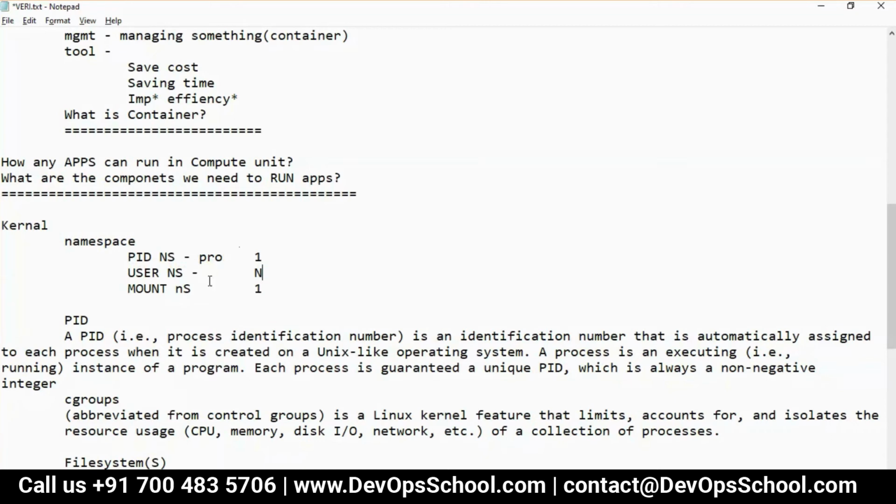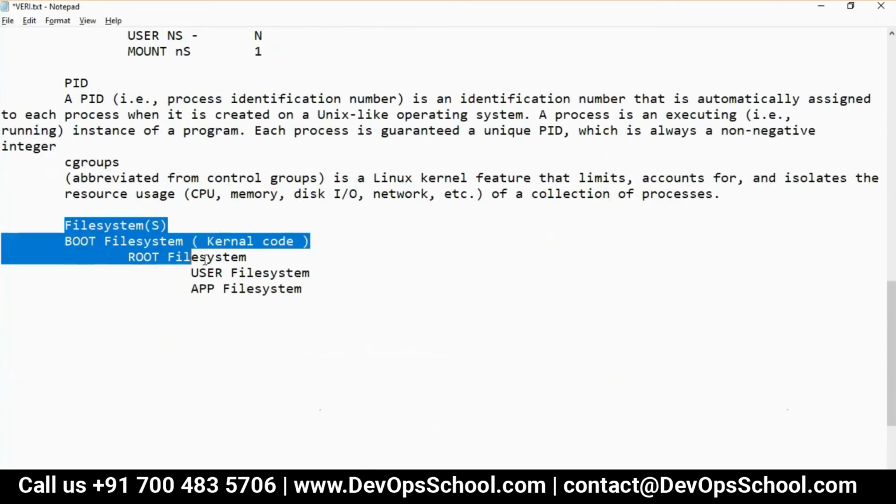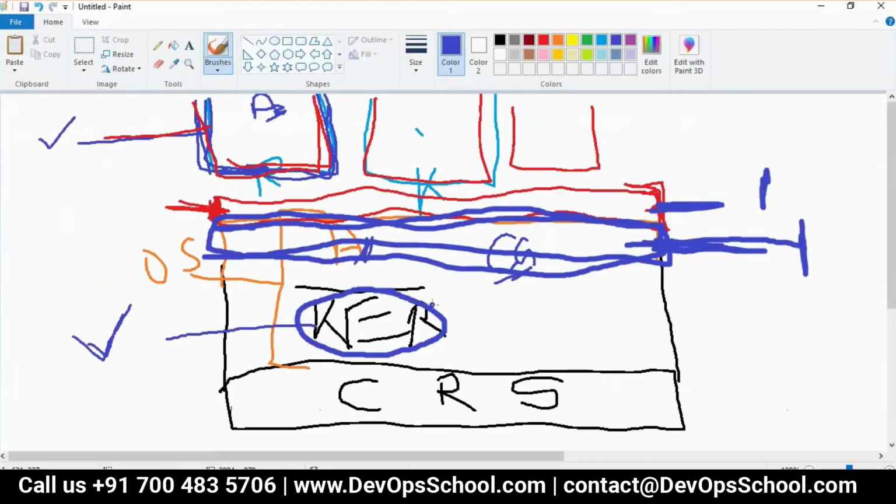Guys, now when we run, see that very simple thing. When you boot up the system, basically the kernel gets loaded in the RAM. Then we get one mount attached. When I say mount, understand this: file system attached to your compute unit. One PID gets attached.